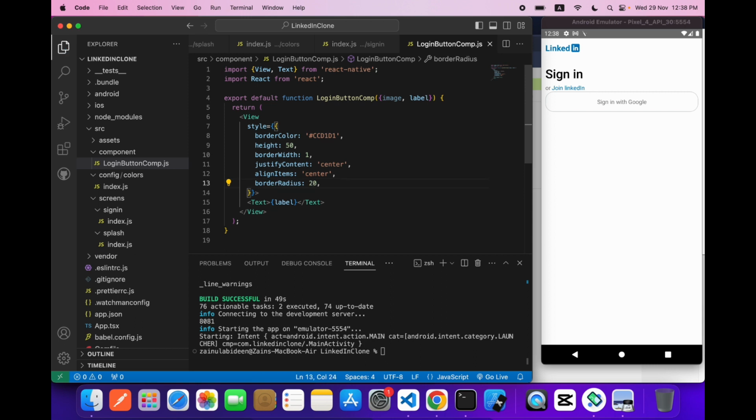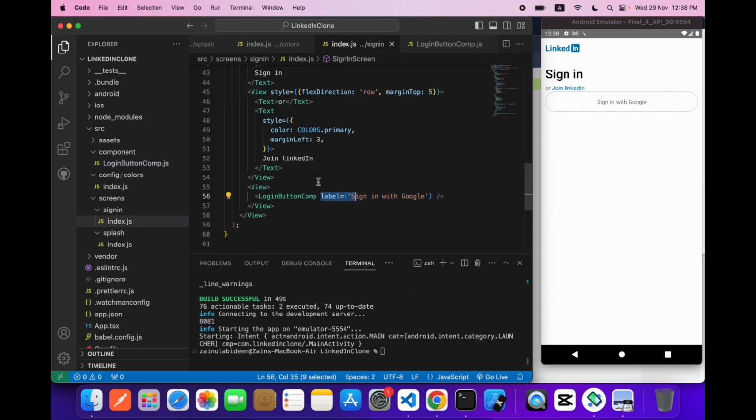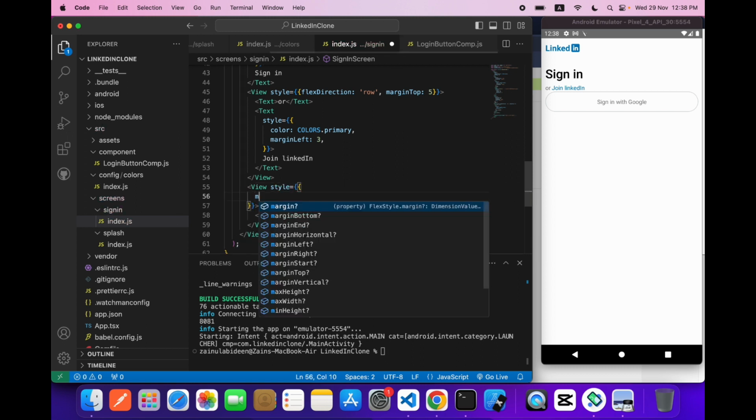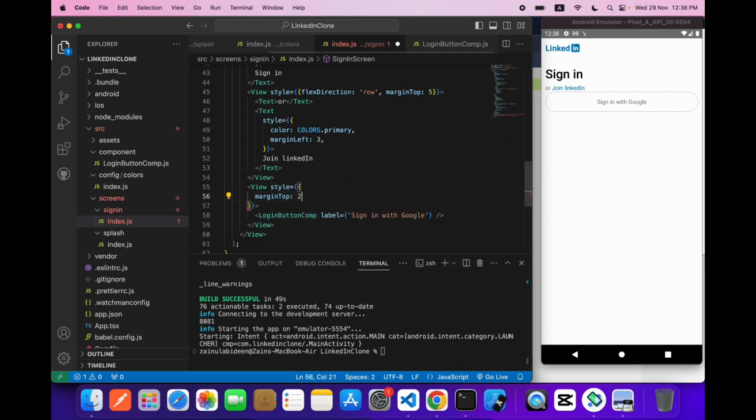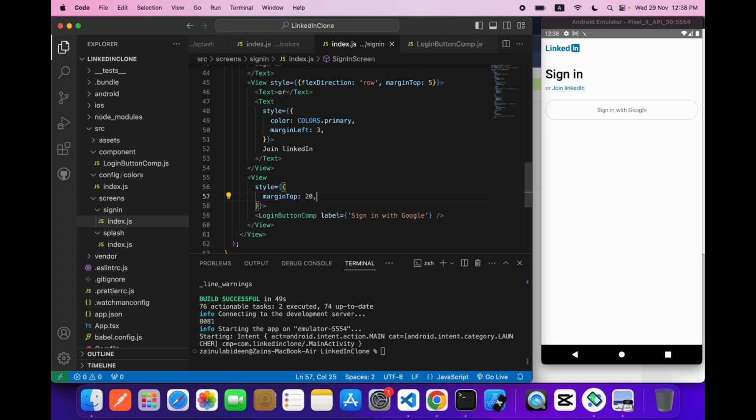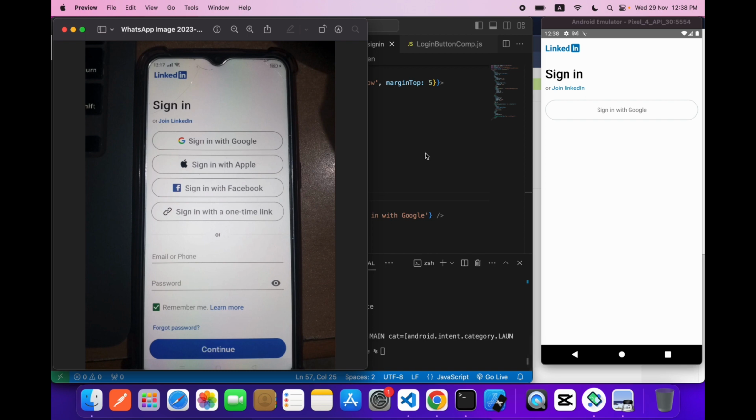Let's increase to 30. Okay, 30. Now it's fully round. Okay, now what we have to do is style it. Margin top will be 20. I will say let's check the design. Okay, yes, 20 is good.